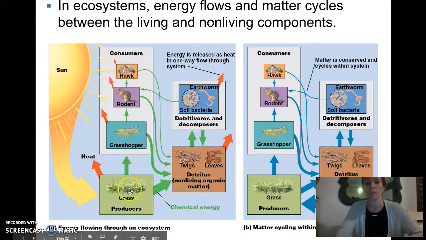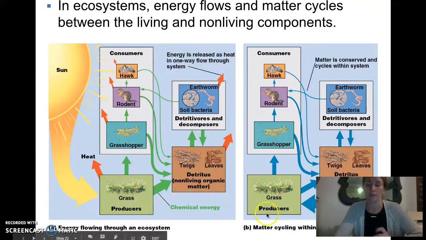So energy flows in one direction through an ecosystem, with it eventually all ending as heat. Then we also just see that some of this energy is going down to the decomposers and these are the detritivores, and back and forth to the decomposers. So some rodents eat decomposers, I guess. So again, energy is eventually being lost as heat in this way. It's a one-way system.